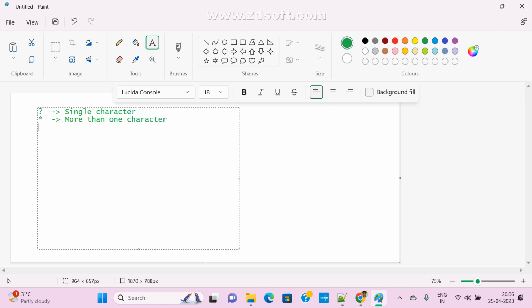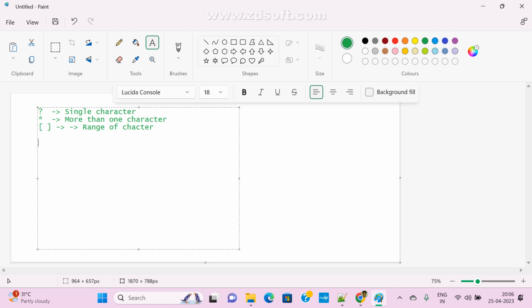And the question mark represents only one character, that is a single character. Star represents multiple characters. And if you want to pass multiple characters, mostly we use an array, the square brackets. Array means a range of characters. Sometimes you want to search a range of characters, how many characters you want to include, or how many you want to exclude. Those we pass inside.